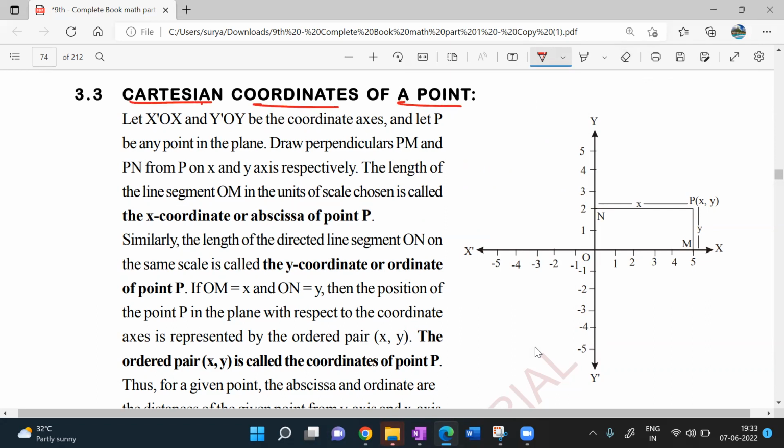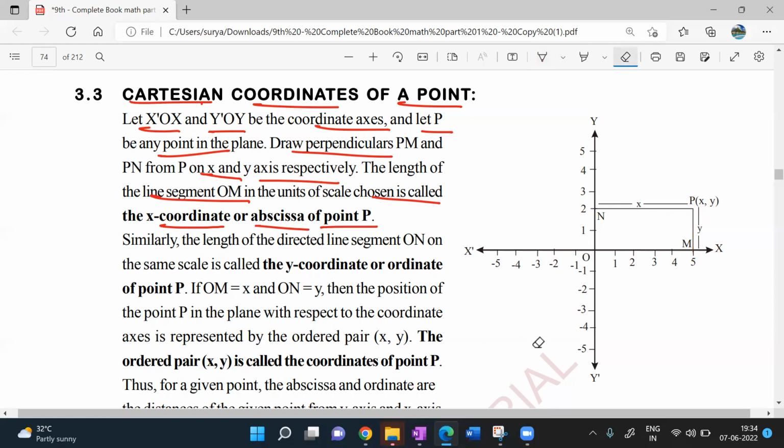Cartesian coordinates of a point. Again, x'ox and y'oy are the coordinate axes. Let P be any point on the plane, and draw the perpendiculars PM and PN on the x and y axes respectively. The length of the line segment OM in the units of the scale chosen is called the x coordinate or abscissa of the point P.